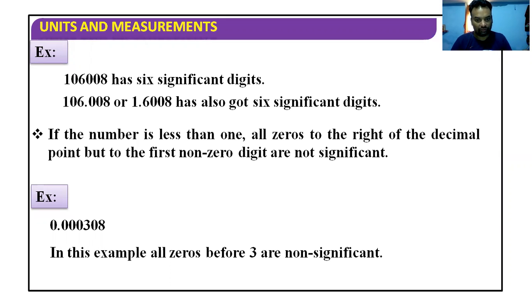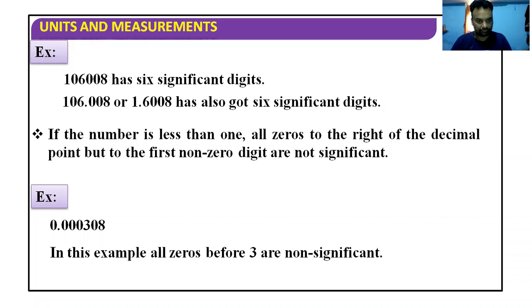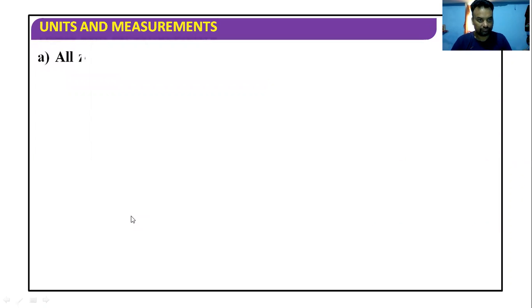So here you can count, the total number of significant figures will become 3. So 3 significant figures will be here.